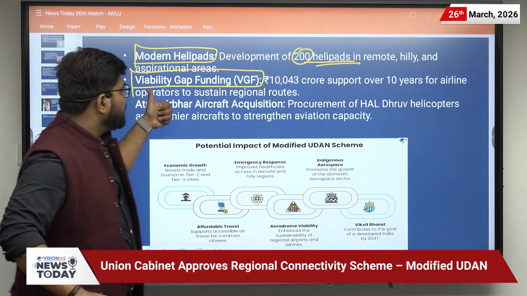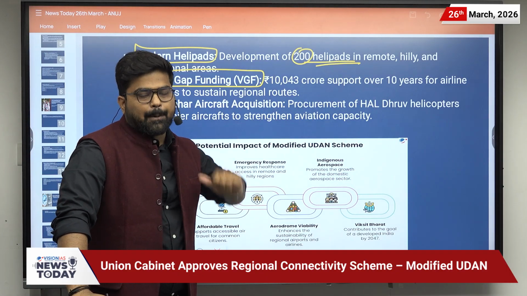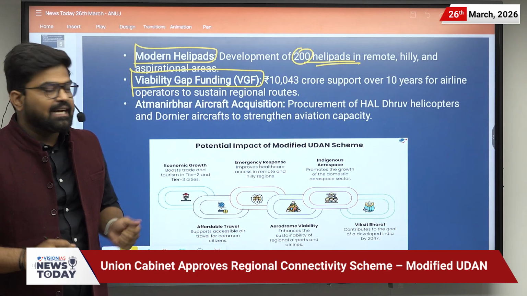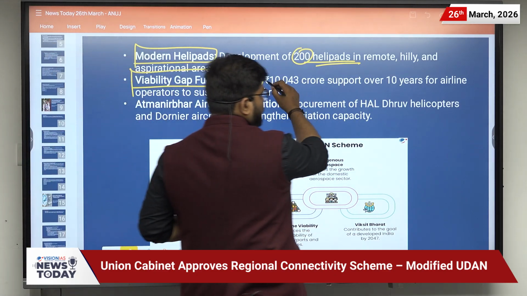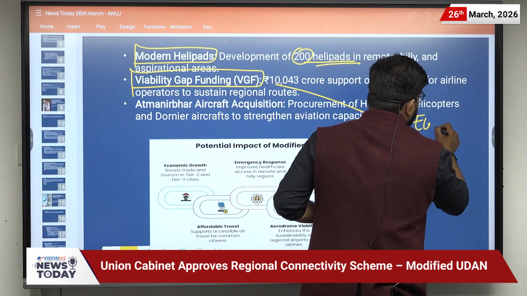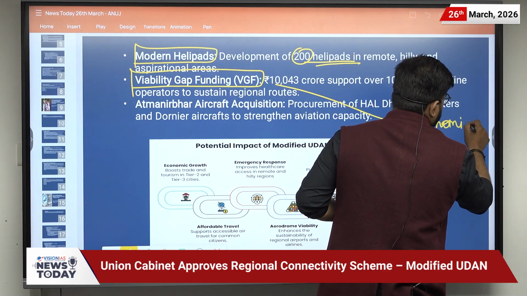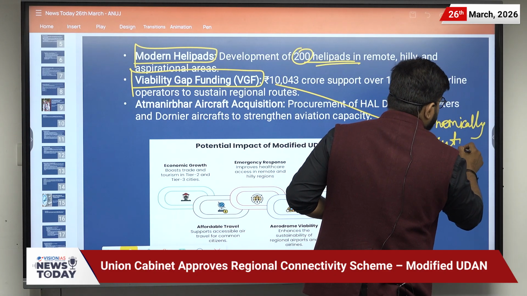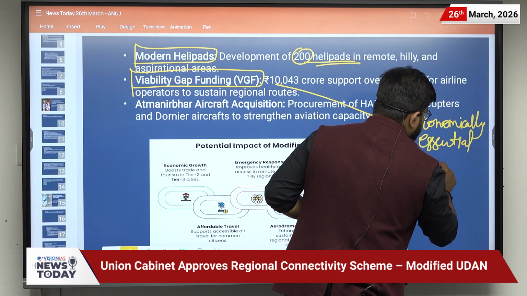What is viability gap funding? Suppose there is an infrastructure project that is economically essential, but it is not commercially viable.